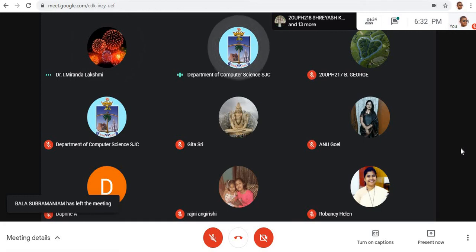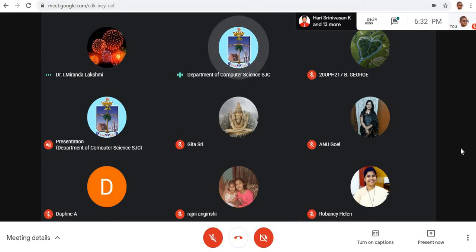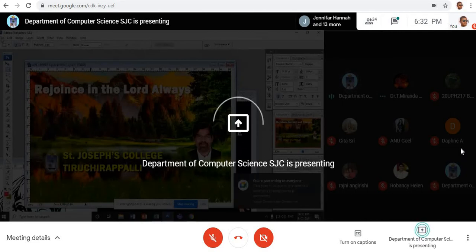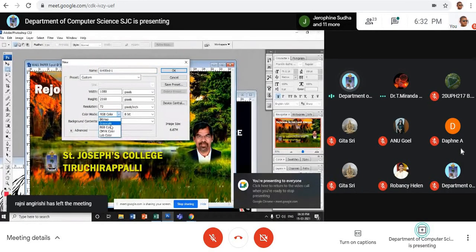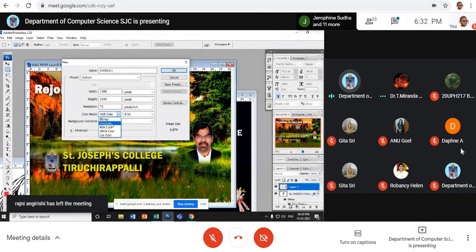The thing is that, madam, the color mode is different. For example, start a new one, go to file. Is my screen visible, madam? When I start a new file, if grayscale is chosen, look here. If grayscale is chosen, then all the images that you bring in will be in black color.